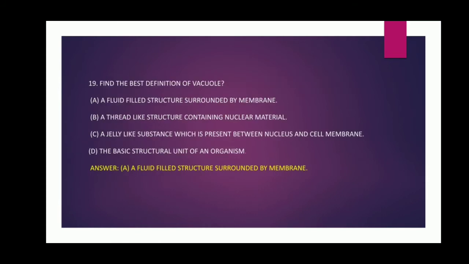19th question. Find the best definition of vacuole. Options: a fluid-filled structure surrounded by membrane, a thread-like structure containing nuclear material, a jelly-like substance which is present between nucleus and cell membrane, the basic structural unit of an organism. And the answer is option A, fluid-filled structure surrounded by membrane.